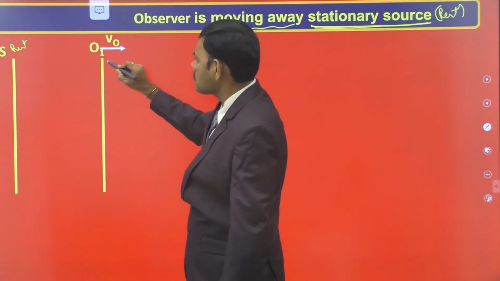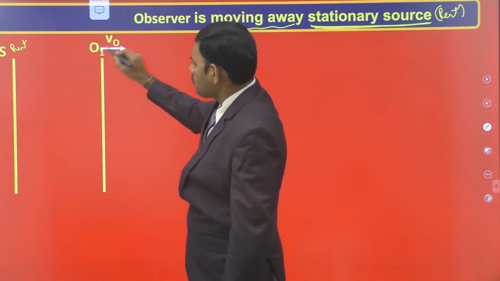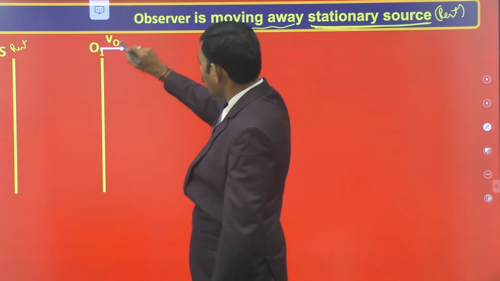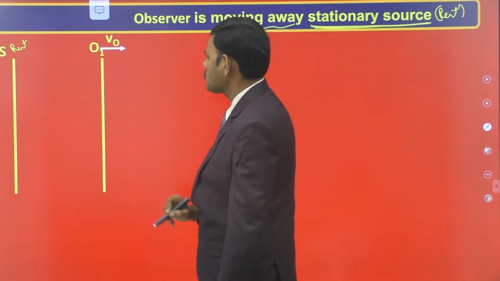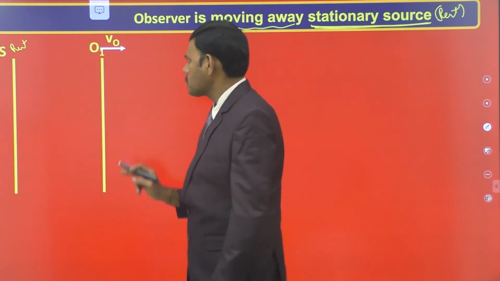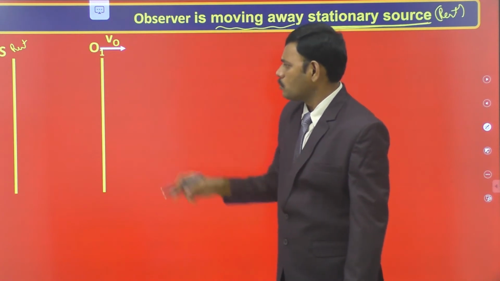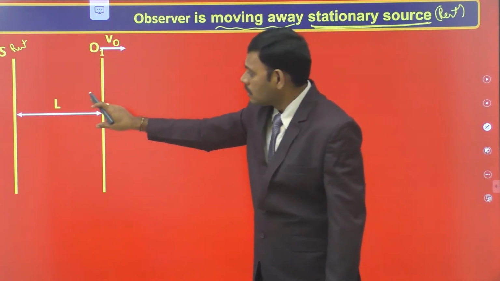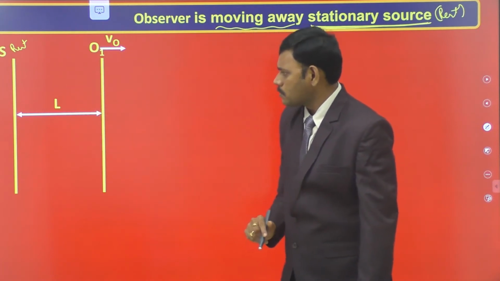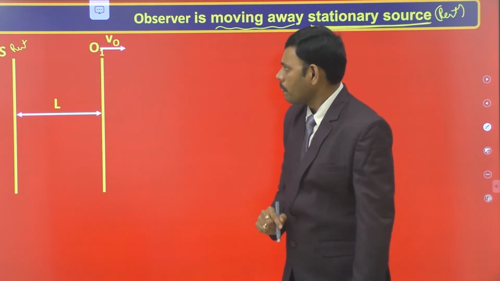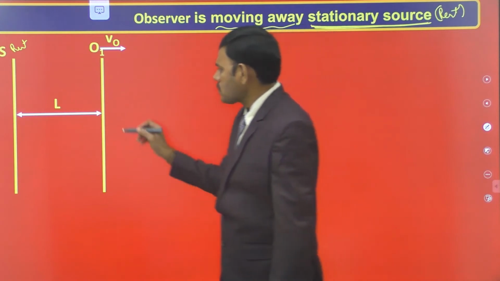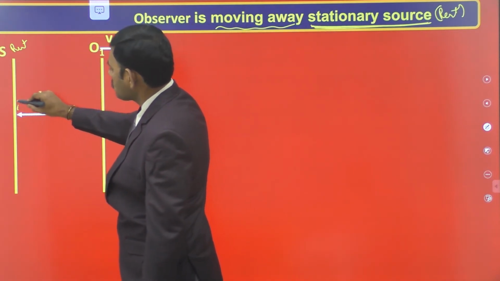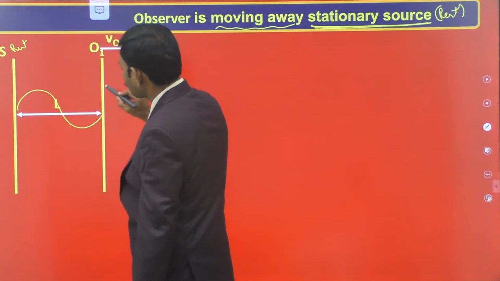At 0 seconds, the observer is at a particular position O1 and is moving away from the source with velocity V0. Then the distance of separation between the stationary source and the moving observer at that particular instant, at 0 seconds, let it be L. Now, the first sound wave emitted by the source reaches the observer in this direction.